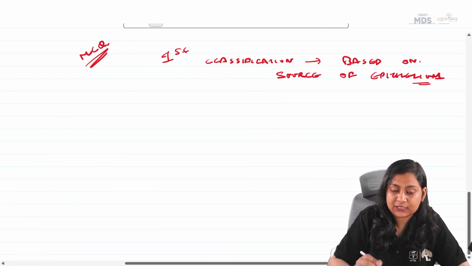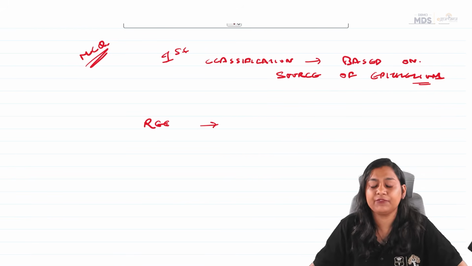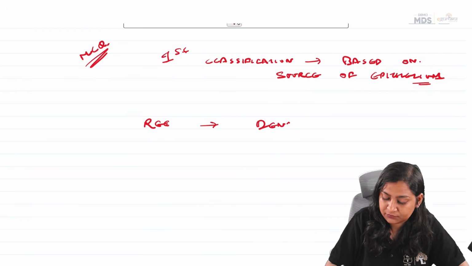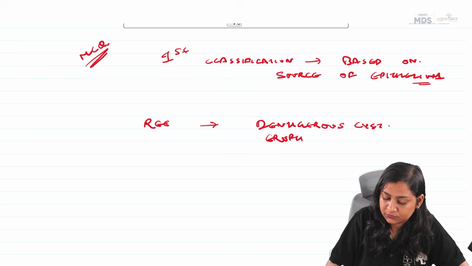Cysts derived from the reduced enamel epithelium are the dentigerous cyst and the eruption cyst.